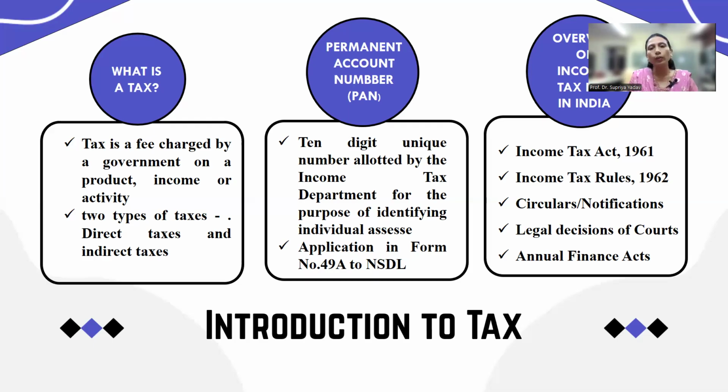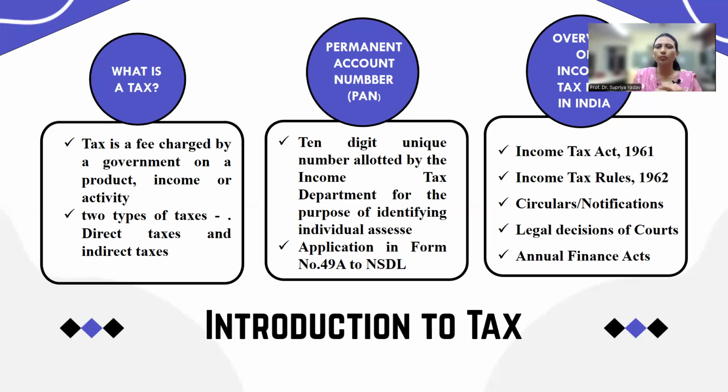And how to apply for this PAN? For the PAN number we have to apply on the NSDL website. First we have to go to the NSDL website for the online application, and there we fill up form number 49A. We can also opt for the offline one, but nowadays the online one is convenient because you can directly submit your application and pay the fees online, right?